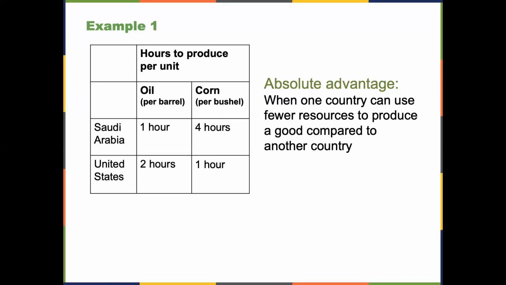Let's take a look at an example. Suppose there are two countries, Saudi Arabia and the United States. Both countries produce oil and corn. In Saudi Arabia, it takes 1 labor hour to produce 1 barrel of oil, and it takes 4 hours to produce 1 bushel of corn. That's 4 times as long compared to oil. In the US, it takes 2 hours to produce 1 barrel of oil and 1 hour for corn.